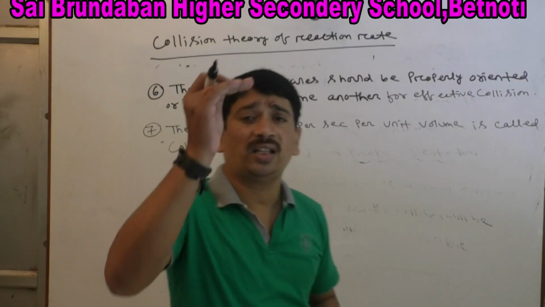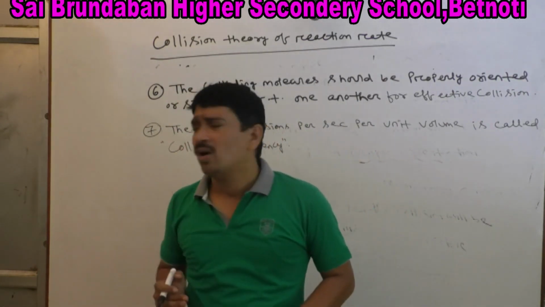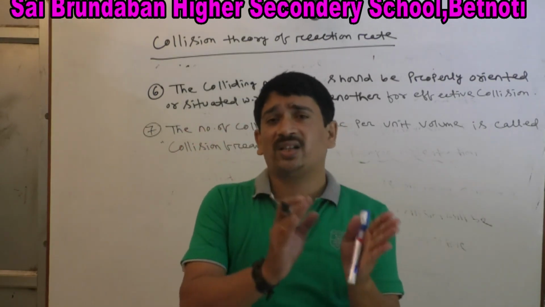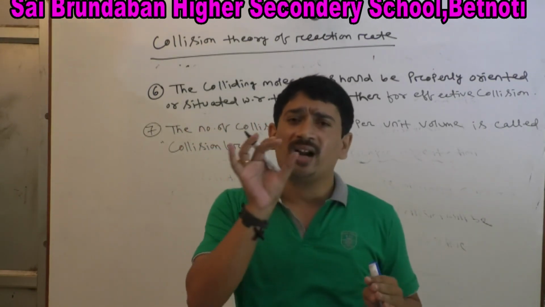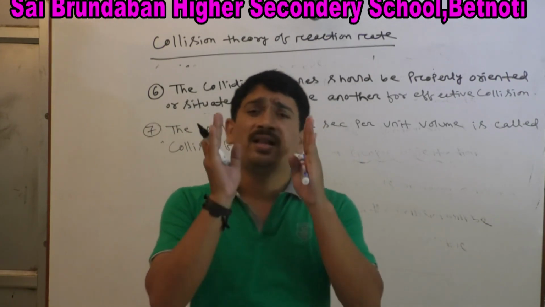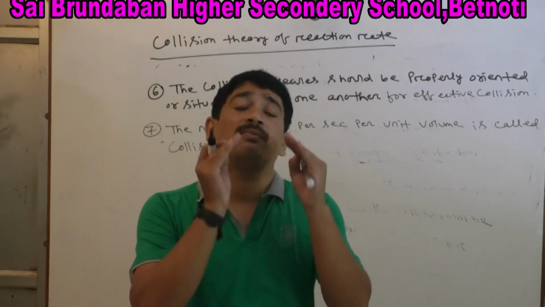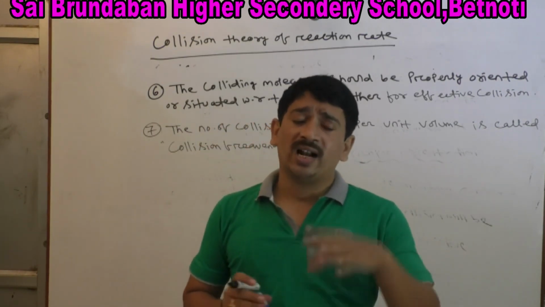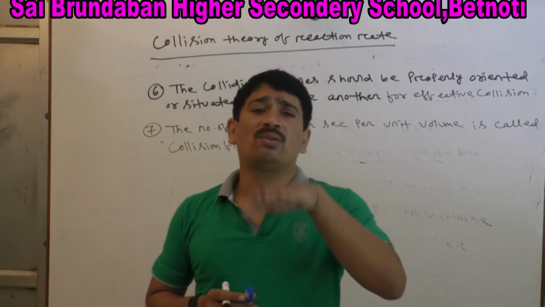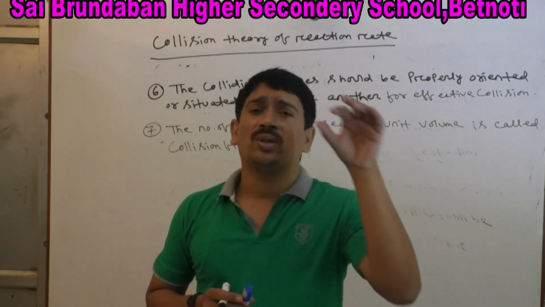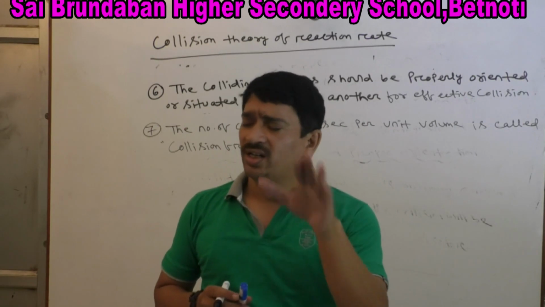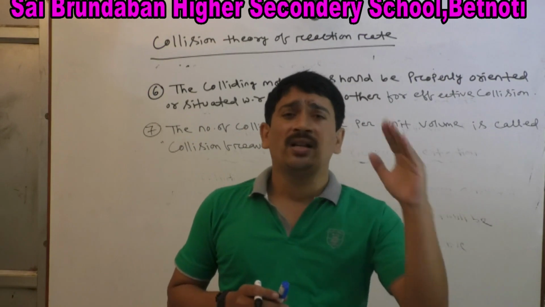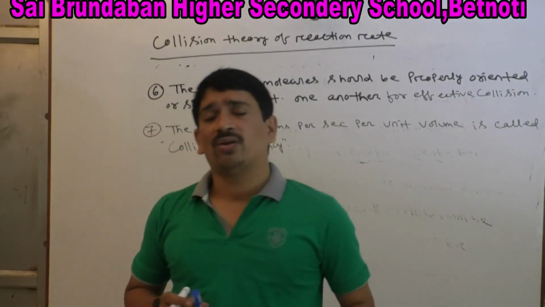So these are the important postulates of collision theory. First, reactants are made up of molecules. For a reaction to occur, there must be collision between the reactant molecules. For an effective collision, the colliding molecules should have threshold energy and should be properly oriented. The colliding molecules must possess a minimum amount of energy, called threshold energy, so that the collision is effective. When the collision is effective, the reactant molecules are converted to product. When the collision is not effective, the reactant molecules cannot convert into product.